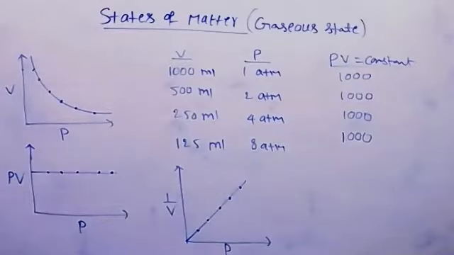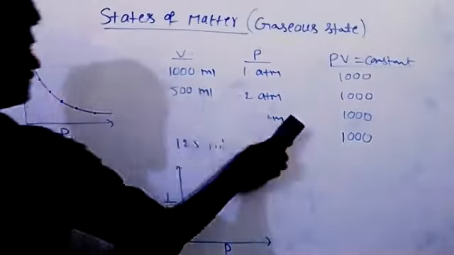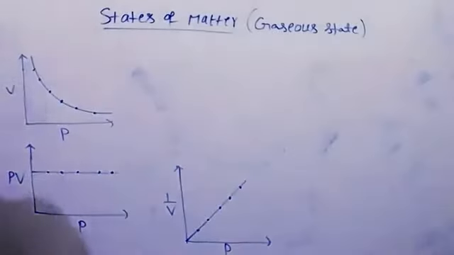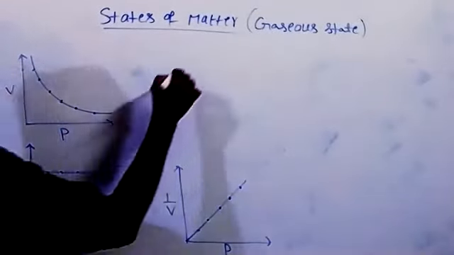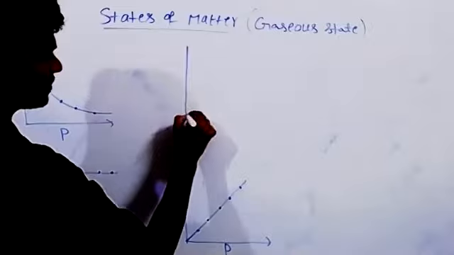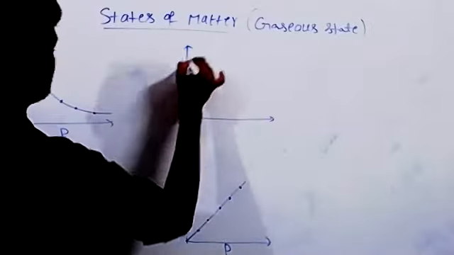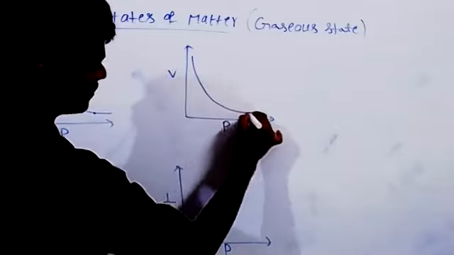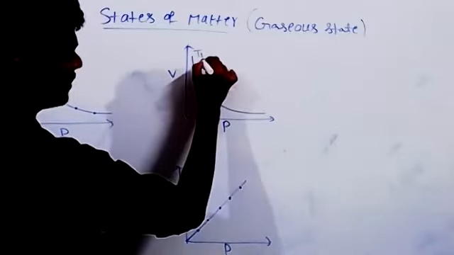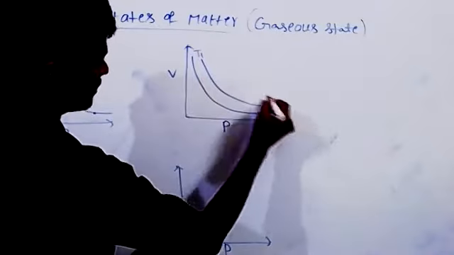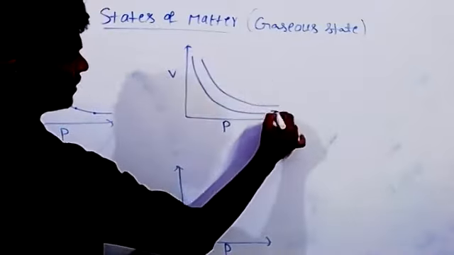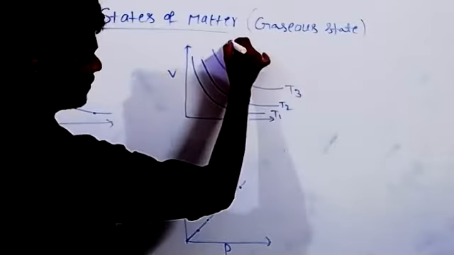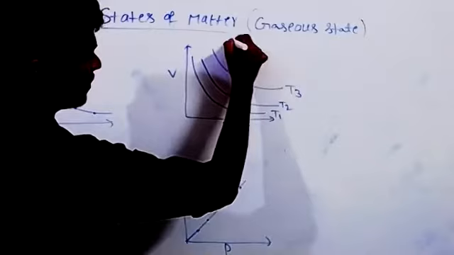Okay, then the next graphs. PV graphs only, but at different temperatures. This is T1, this is T2, T3, T4.